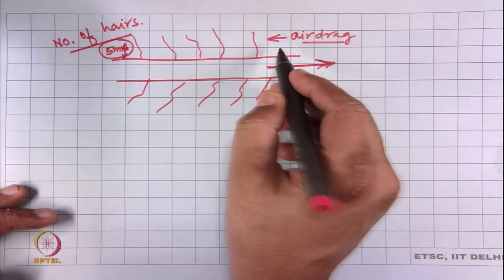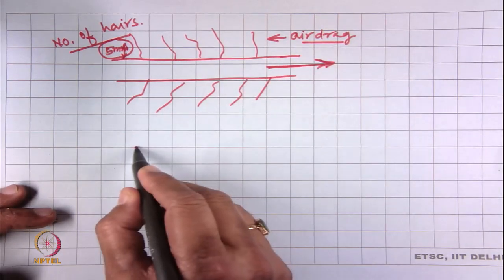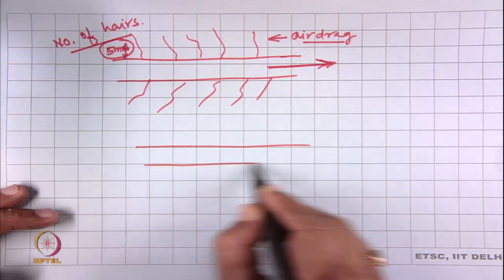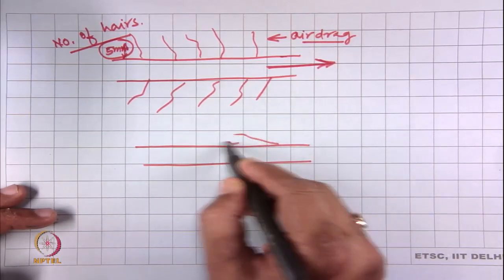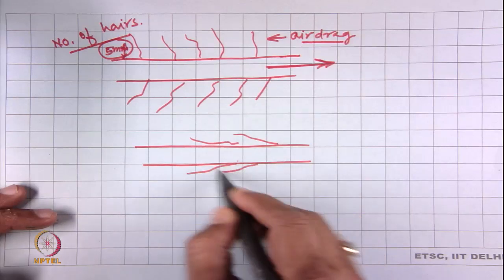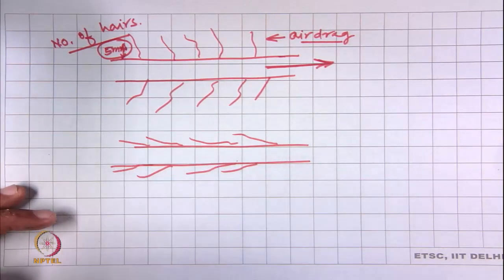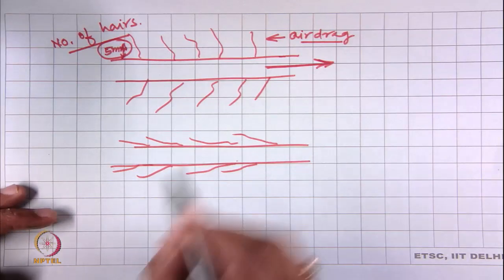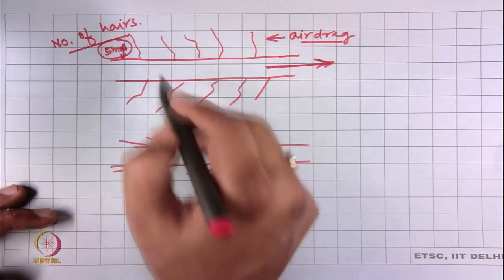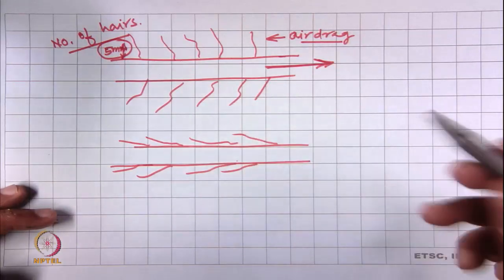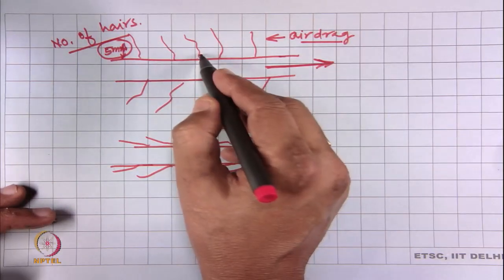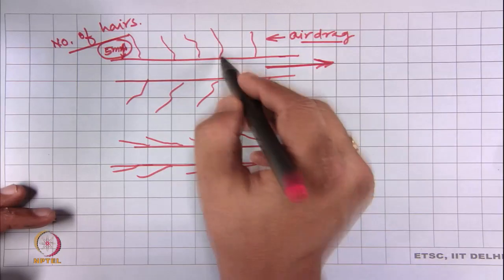Due to the air drag, these hairs will lie down, the alignment may change, and also during the movement the yarn will pass through some guide. So, this hair will not be straight.